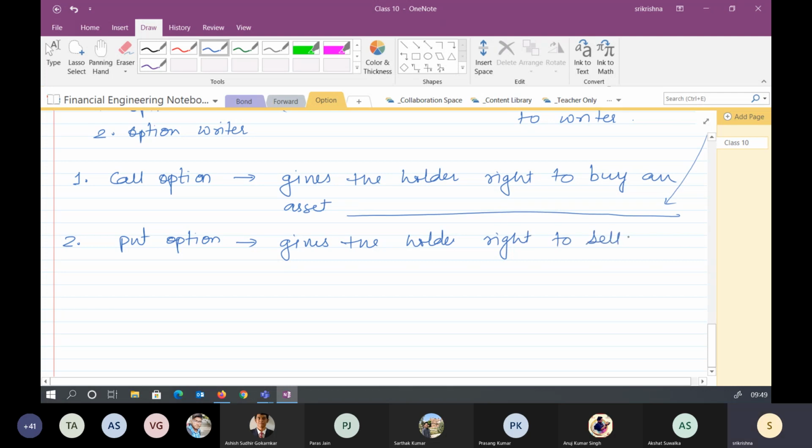So again, even if it is a call option, there would be two parties: holder of a call option and writer of a call option. If it is a put option, there will always be two parties: holder of a put option and writer of a put option. Is it okay? These two understood? Yes, sir.